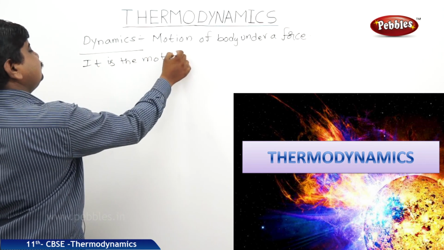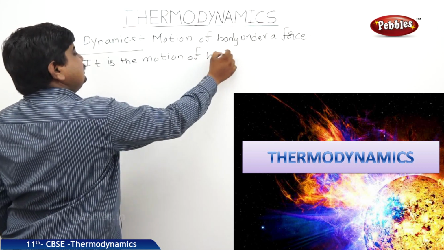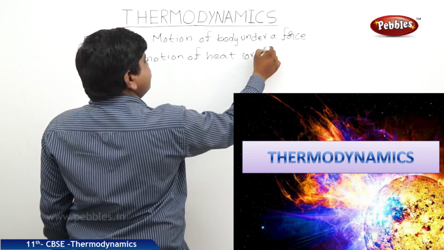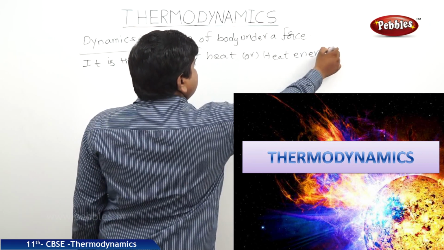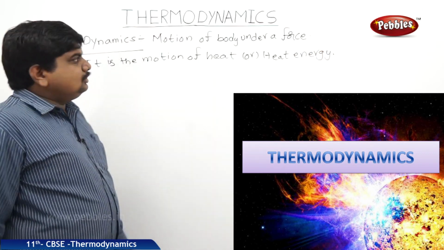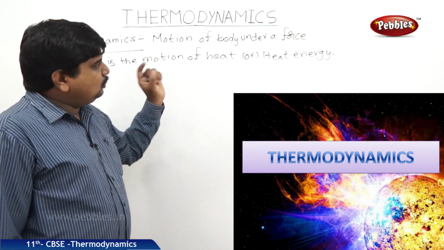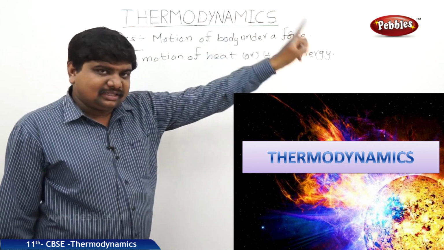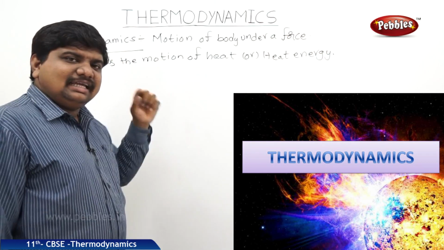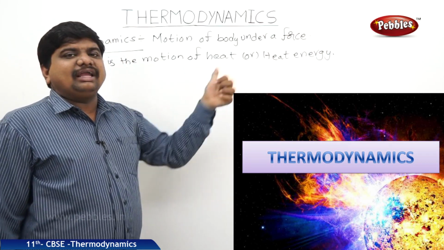Motion of heat or heat energy. So it is the branch of physics which deals with the motion of heat or heat energy from one point to another point, and it relates the conversion of heat energy to mechanical energy.